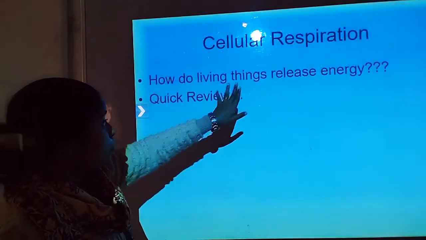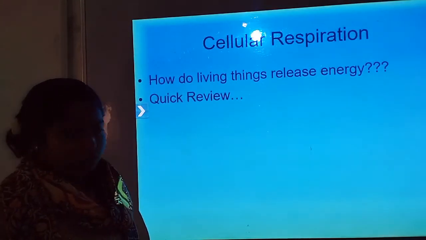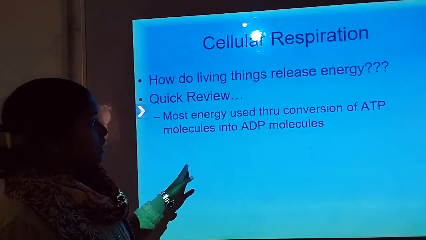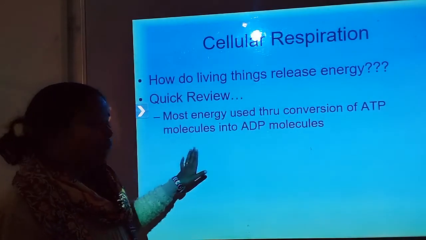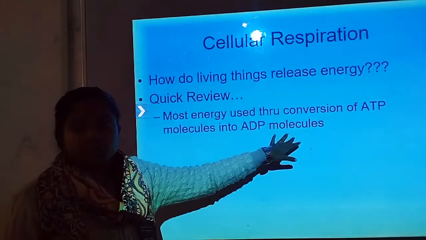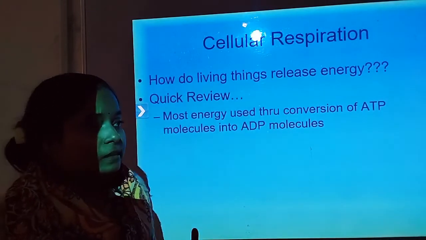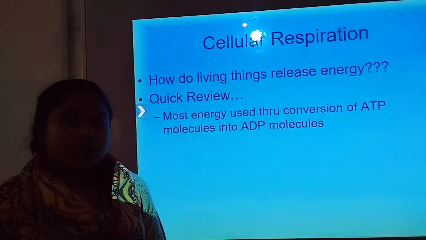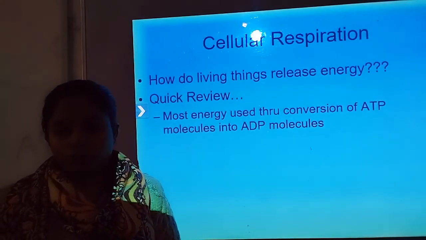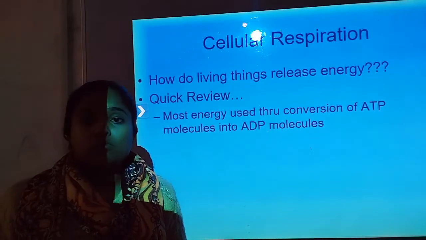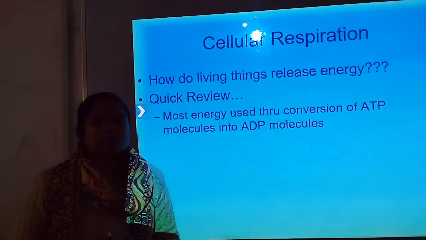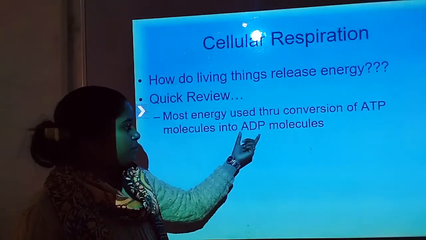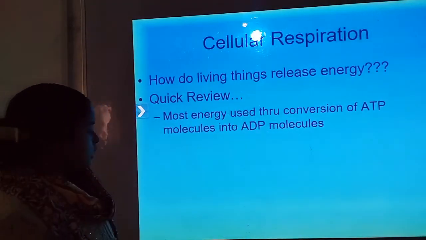So, how do living things release energy? Most energy is used through the conversion of ATP molecules into ADP molecules. So our cells use energy through the ATP molecule, which breaks down into ADP, where electrons are released during the process.